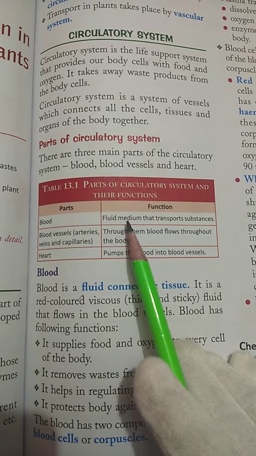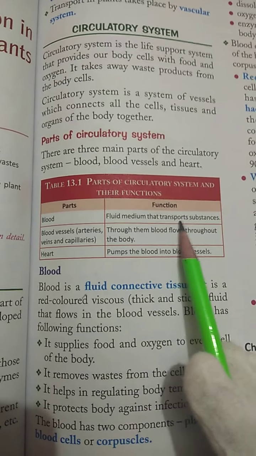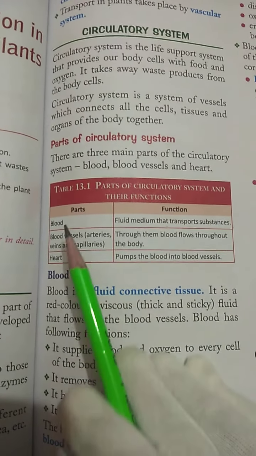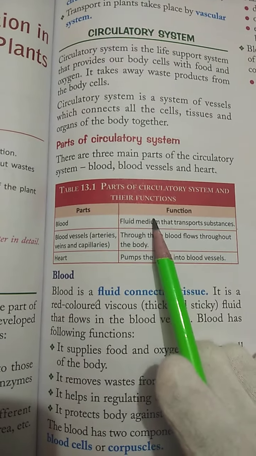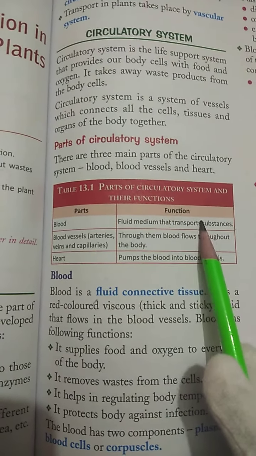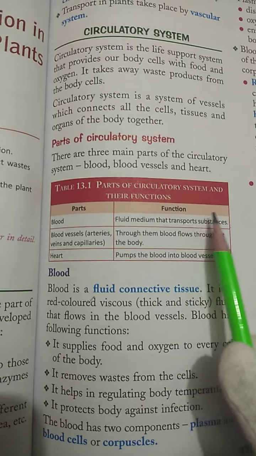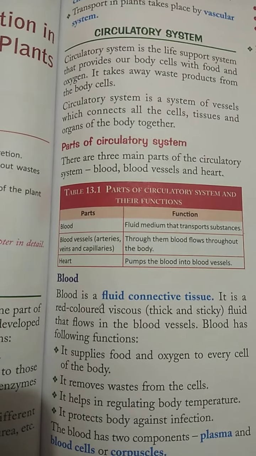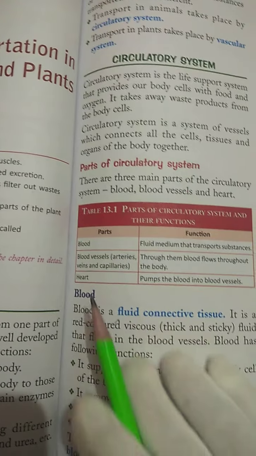Blood is the fluid medium that helps to transport substances. It carries substances like oxygen and food from the place of their production to the place of their utilization, or to the place of their excretion also.